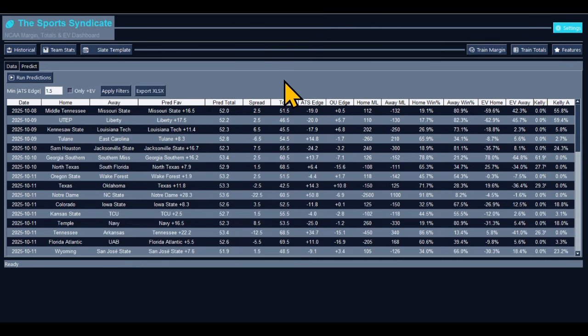How's everybody doing today? Today, you're looking at the NCAA FBS model. So this is just for FBS teams only. I will post another video for FCS teams.